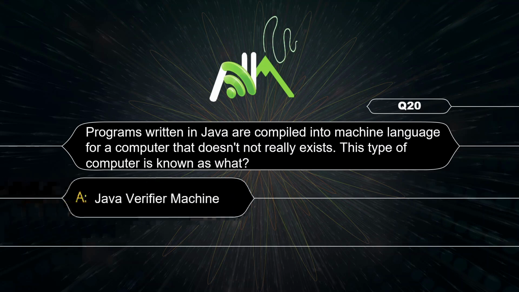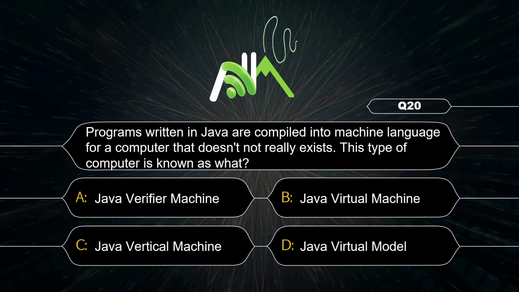Program written in Java are compiled into machine language for a computer that does not really exist. This type of computer is known as what? Java Virtual Machine.